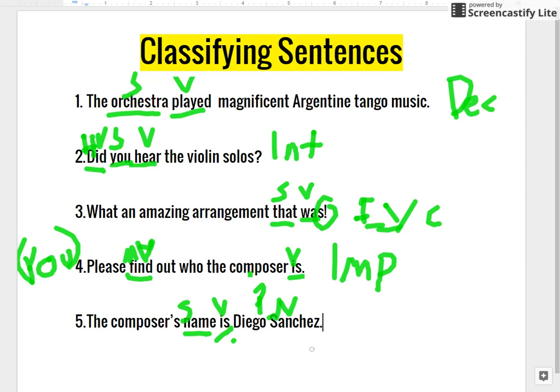There's not a command there because we see the subject. It's not an understood you. It's not a question because it doesn't end in a question mark. And it's not exclamatory. There's no emotion here. We're just letting you know who the guy is. So that makes this one a declarative sentence.